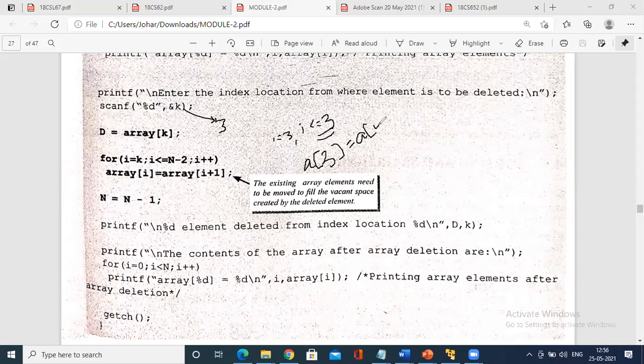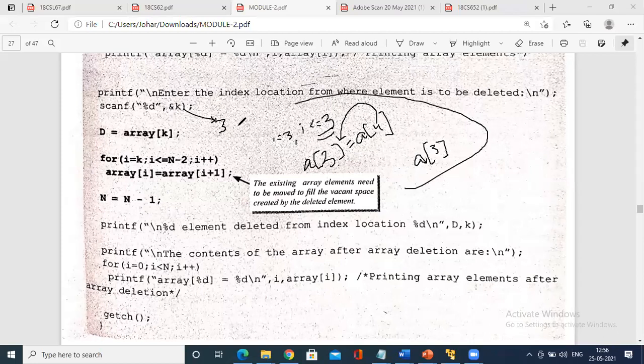What is the meaning? The meaning is that a of 4 will be shifted to a of 3, right? Try to understand. A of 4 will be shifted to a of 3, and by that time a of 3 will become empty.